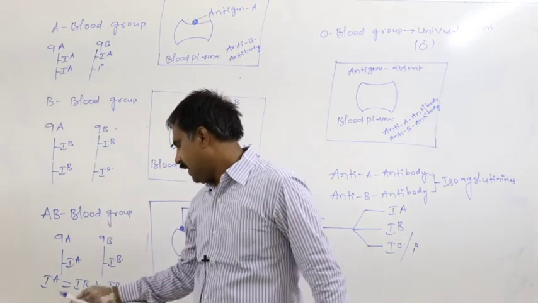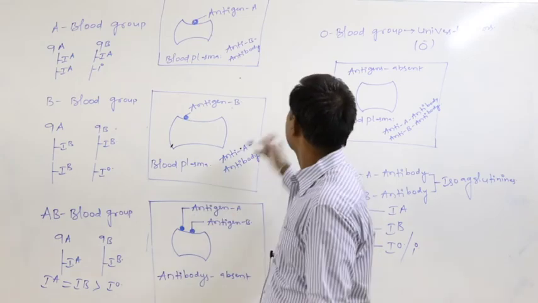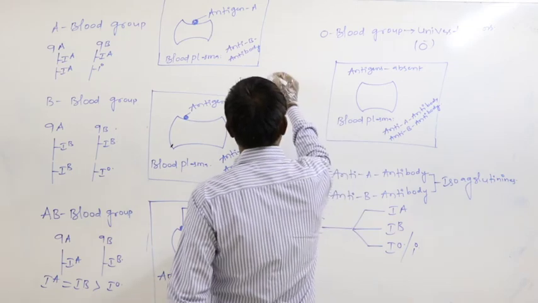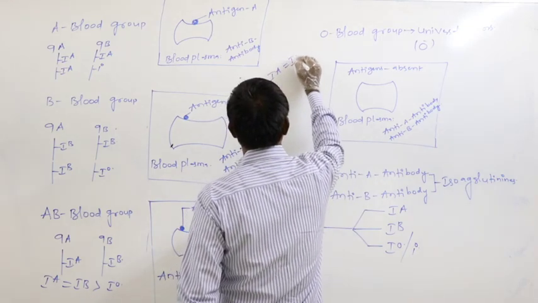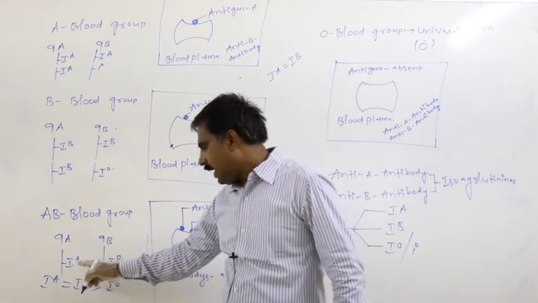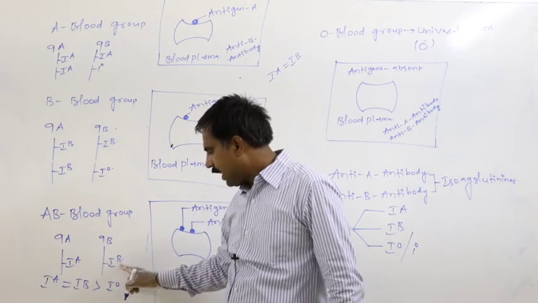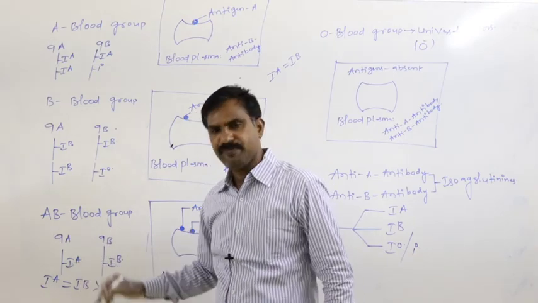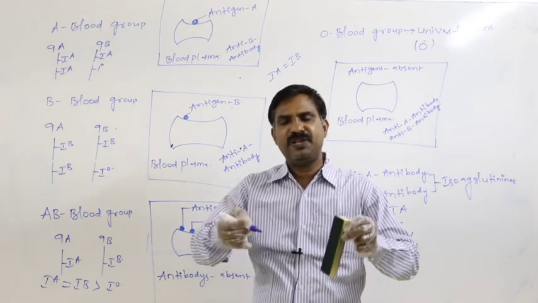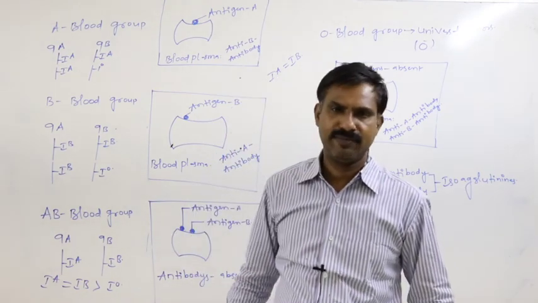Codominant. IA equal to IB, nothing but codominant, means IA never shows its effect over the IB, and IB never shows its effect over the IA. Very freely they may cooperate with one another to express their characters. That is said to be the codominance.